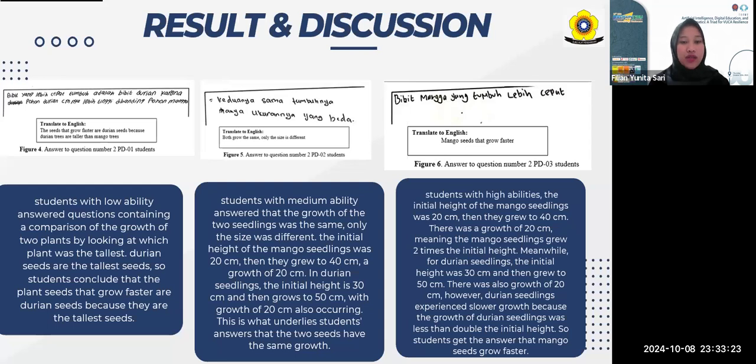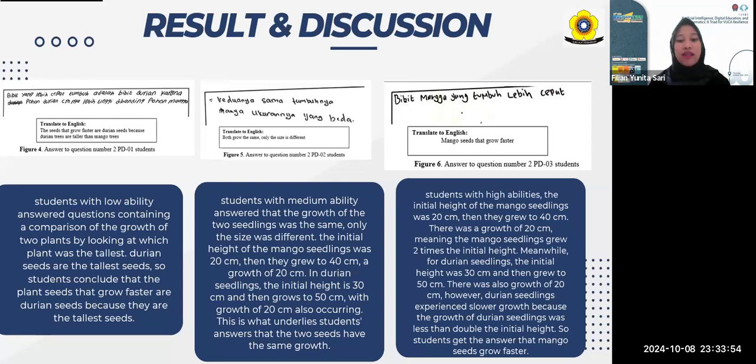The second student, based on figure 5, a student with medium ability, answered that the growth of the 2 seedlings was the same, only the size was different. The initial height of the mango seedlings was 20 centimeters, then they grew to 40 centimeters, a growth of 20 centimeters.